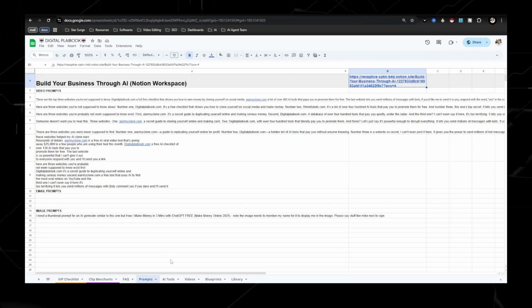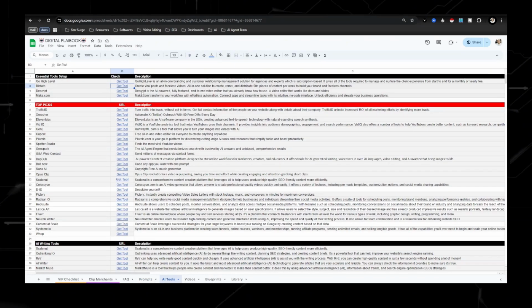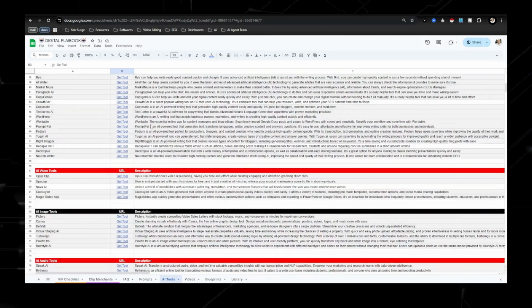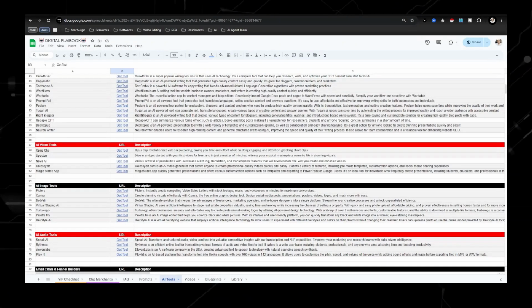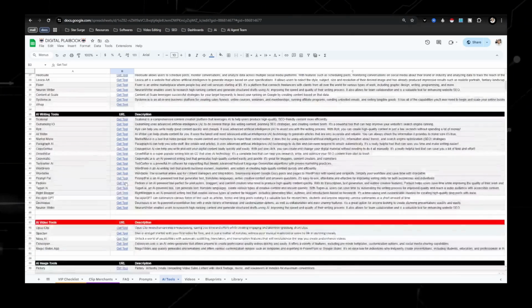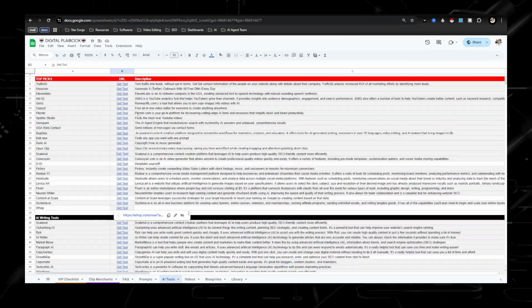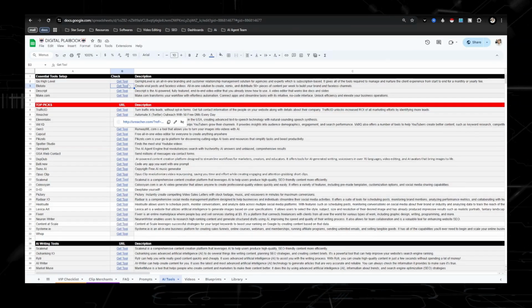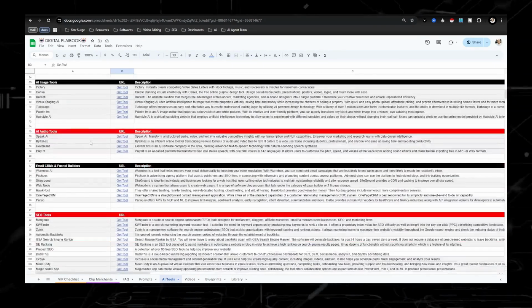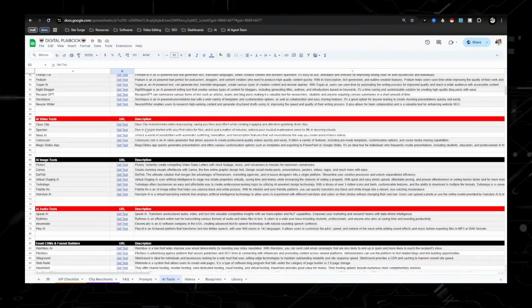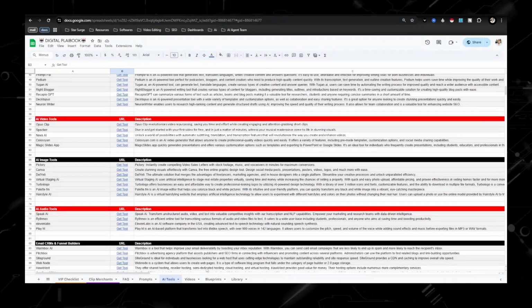Going back to the digital playbook, this is probably one of my favorite tabs, which is 130 plus AI tools that you're able to get paid to promote. So basically what you're doing is you're getting paid for people clicking on links. All these tools have affiliate programs, and when you send traffic to these links, you get a commission.